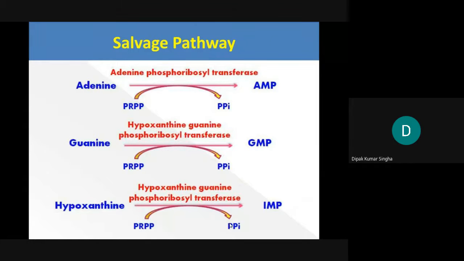Another salvage pathway. What is the alternative pathway? Adenine is converted to AMP by adenine phosphoribosyl transferase, with PRPP (phosphoribosyl pyrophosphate) converted to PPi. Another one is guanine: with hypoxanthine-guanine phosphoribosyl transferase, GMP will be formed, and hypoxanthine is converted into IMP.